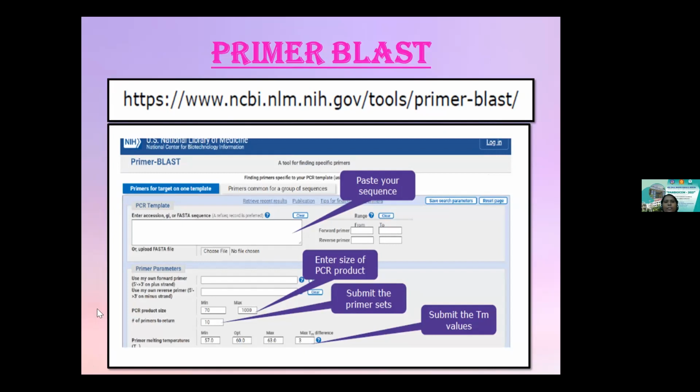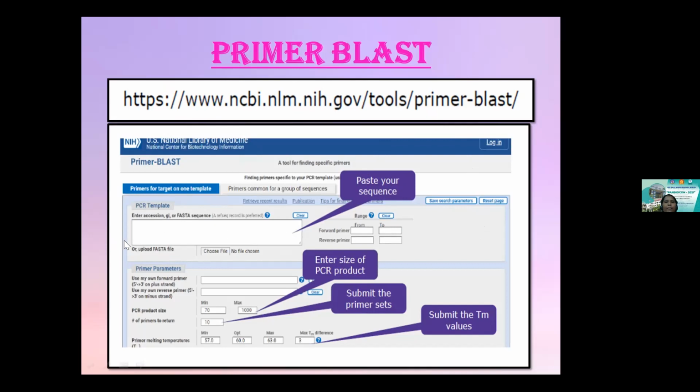So this is how the NCBI suite opens up. That's the window. You can find it at the right hand side of your sequences. You have an option called Pick Primers. You can click onto that and a window will open like this. So this is the opening window for your Primer-BLAST. You have primers for target template, primers common for all. So this is the place.